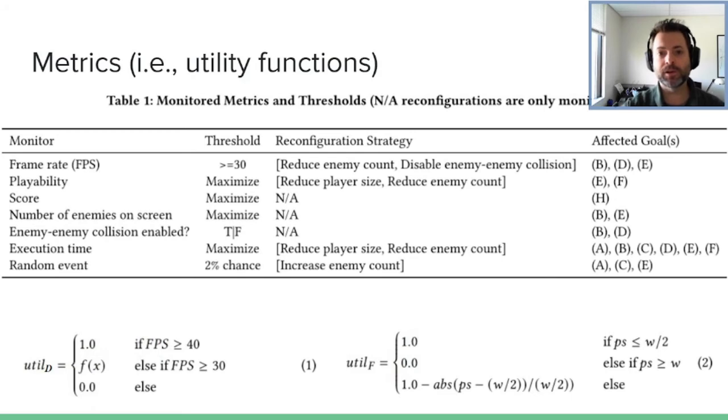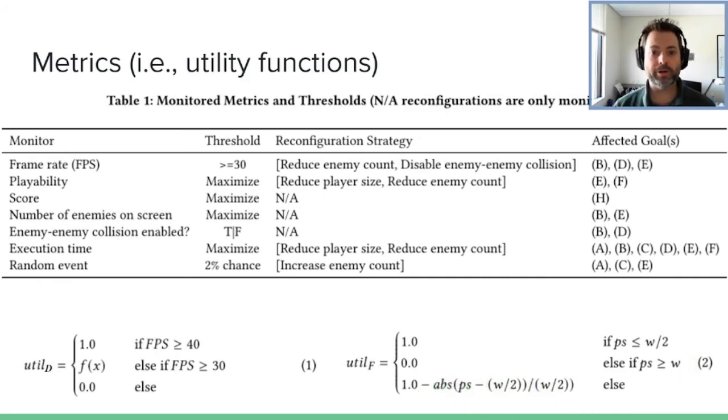Okay, now for F, this is player size, which is playability. Very simple definition from our perspective here, but if the player's too big, it's really hard to play the game, right? So if your player size is less than half of the screen width, fully satisfied. If it's greater than or equal to the screen width or canvas width, no longer playable, goal is violated. Anywhere in between is a scaling factor here that we calculate out.